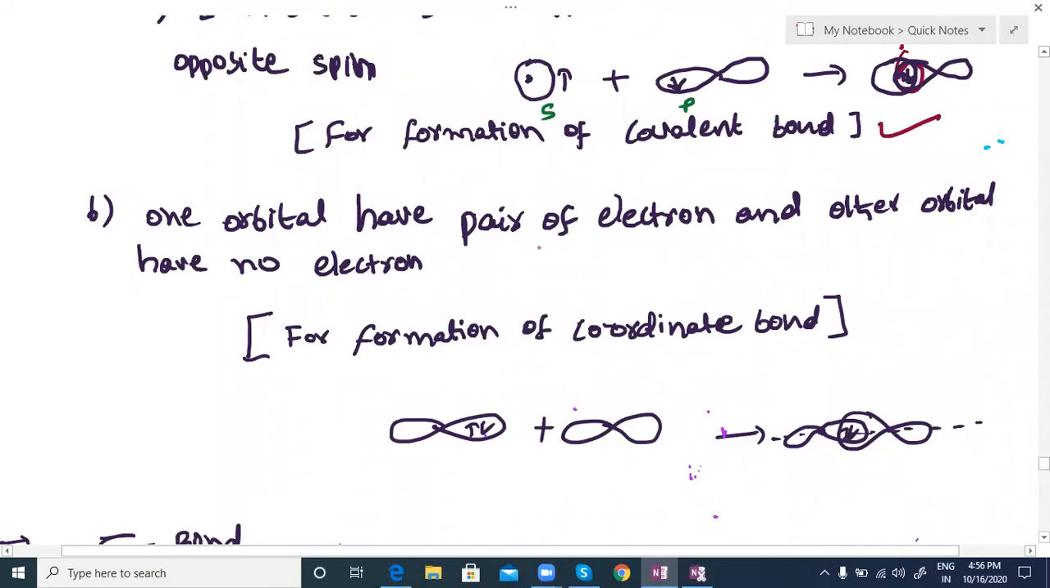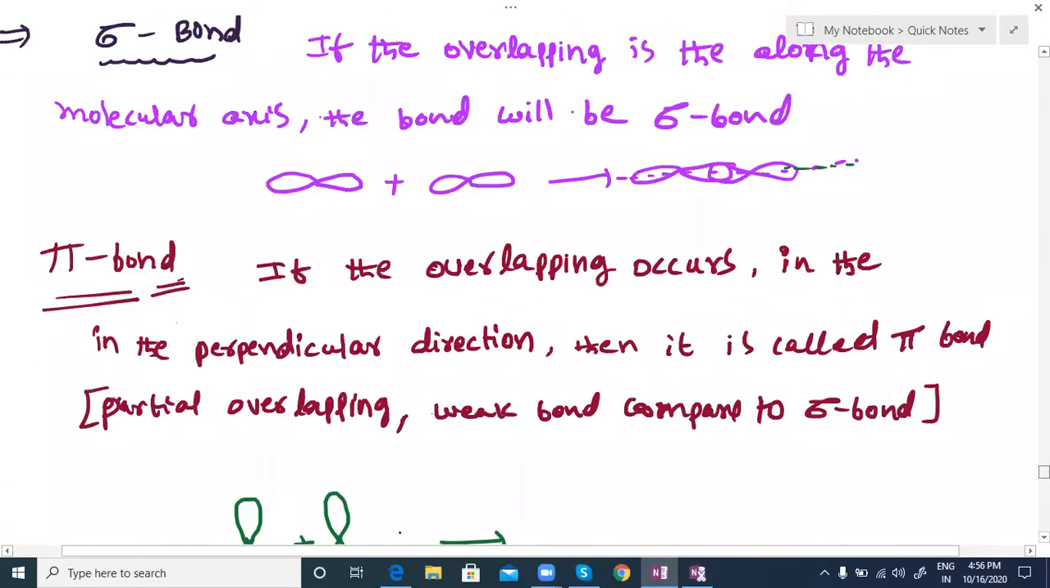One orbital has a pair of electrons and the other has an empty orbital. That bond formation is nothing but a coordinate covalent bond. So here one orbital has two electrons, the other has none, but they are overlapping. Finally, after overlapping, they share two electrons like this. Then what type of overlapping is there? You can see here: one is a sigma bond, the other is a pi bond.